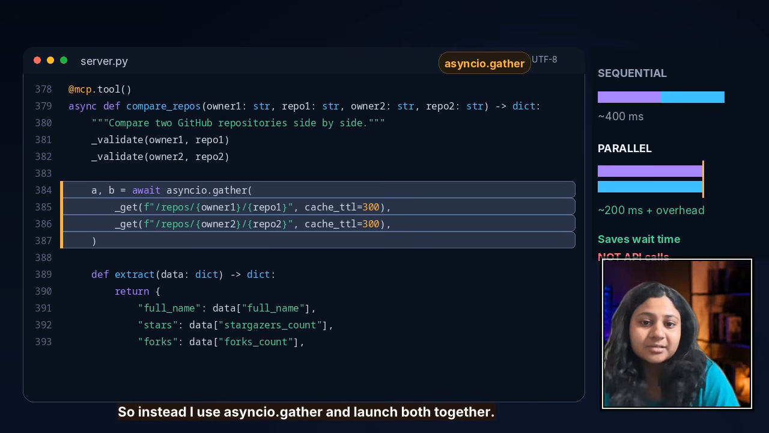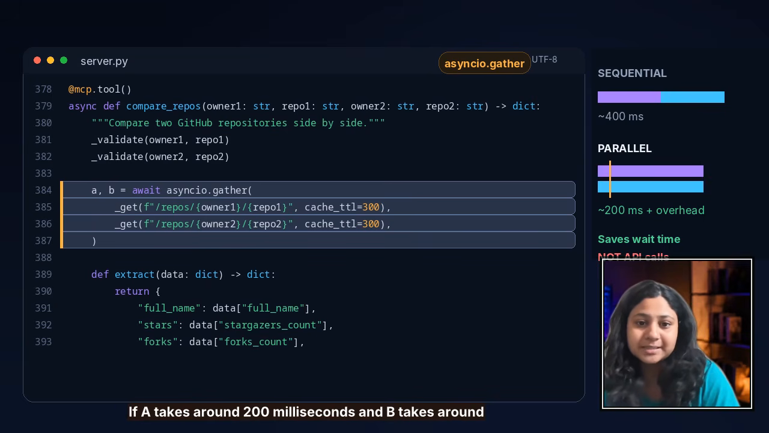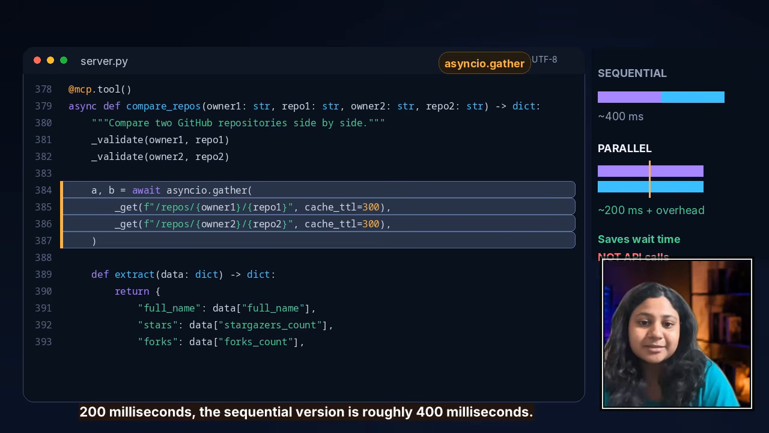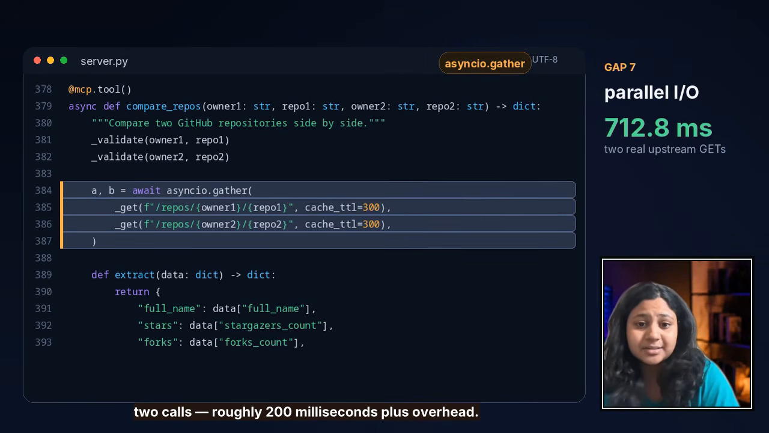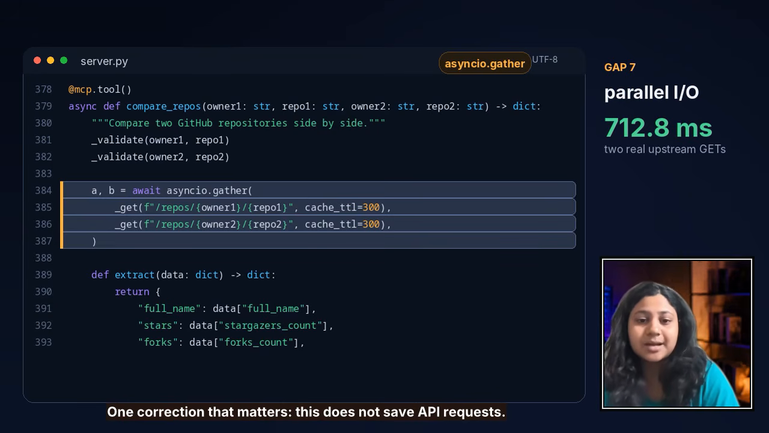If A takes around 200 milliseconds and B takes around 200 milliseconds, the sequential version is roughly 400 milliseconds. The parallel version is closer to the slower of the two calls, roughly 200 milliseconds plus overhead. So one correction that matters here is this does not save API requests. Two GitHub requests are still two GitHub requests. Parallelism saves waiting time, not rate limit budget.